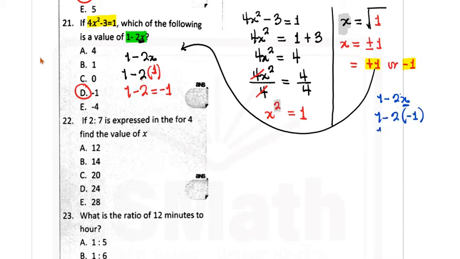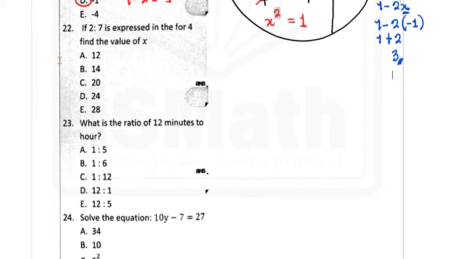In this case, 1 minus 2 times minus 1 will give you plus 2, and then 1 plus 2 will give you 3. And if you look at all the options there, there is no 3 there. Which means you're expected to use the positive square root of the value here. So that's why I used plus 1 in place of x.